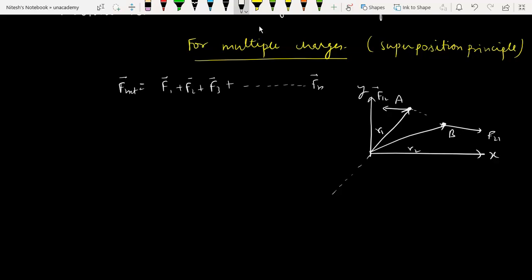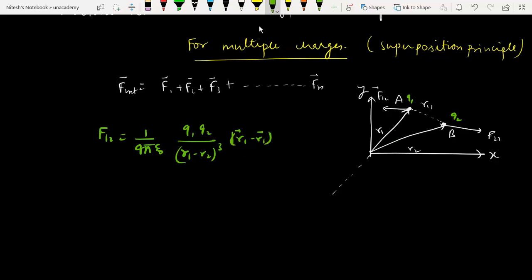Similarly, the distance between them is R21, right? And also let me mention that it is Q1 over here, Q2 over here. So we can write F12 is equal to 1 by 4 pi epsilon naught, Q1 Q2 divided by |R1 minus R2| to the whole cube, times (R1 minus R2). This is in vector form. Okay. Now, moving ahead.